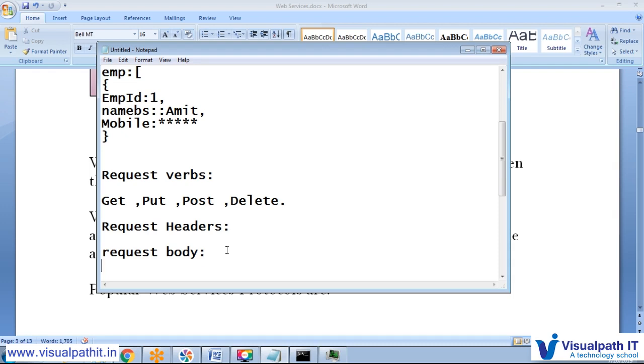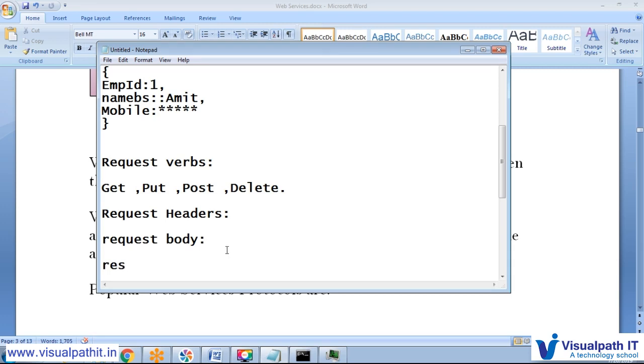For example, if we query a web service via a request like www dot, a particular IP address, port number, employee and slash 1, then the web server might return an XML document with all the details of the employee in the response body. The other thing is the response status code. This is also very important. Okay, request body, then response body also.